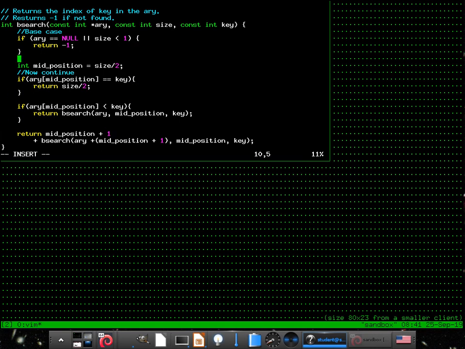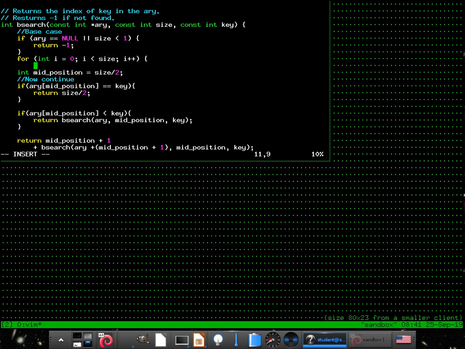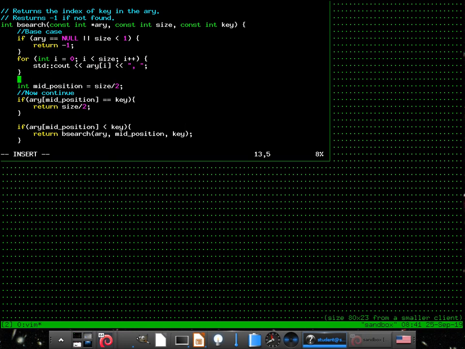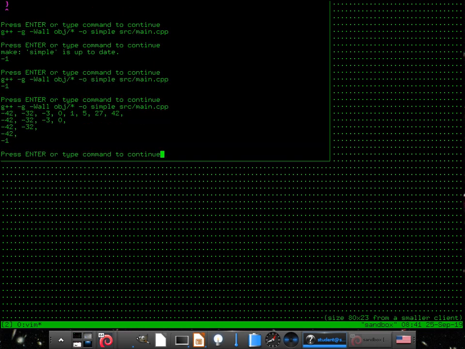It's -1 and you don't see what's going on. Let's print it out. For int i equals 0, i is less than size, i plus plus. And we're not doing C plus C, we're doing C plus plus. All right, well, that's not good.